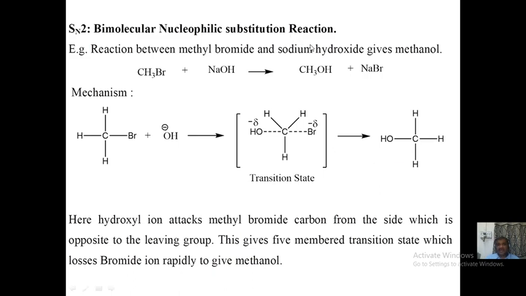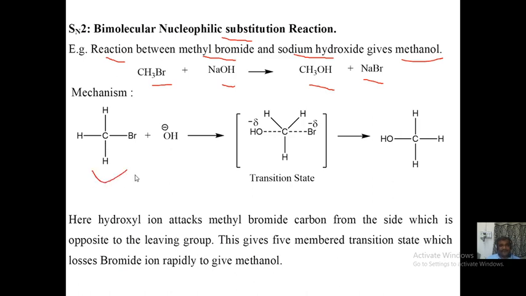If this were a physical class, I would have asked a couple of questions. One of them is, what is the full form of SN2? It is bimolecular nucleophilic substitution reaction, or substitution nucleophilic bimolecular. A simple example is the reaction between methyl bromide and sodium hydroxide, giving you methanol. So this is methyl bromide plus NaOH giving methanol. Let us see what the reaction mechanism is. Here also the byproduct is sodium bromide.